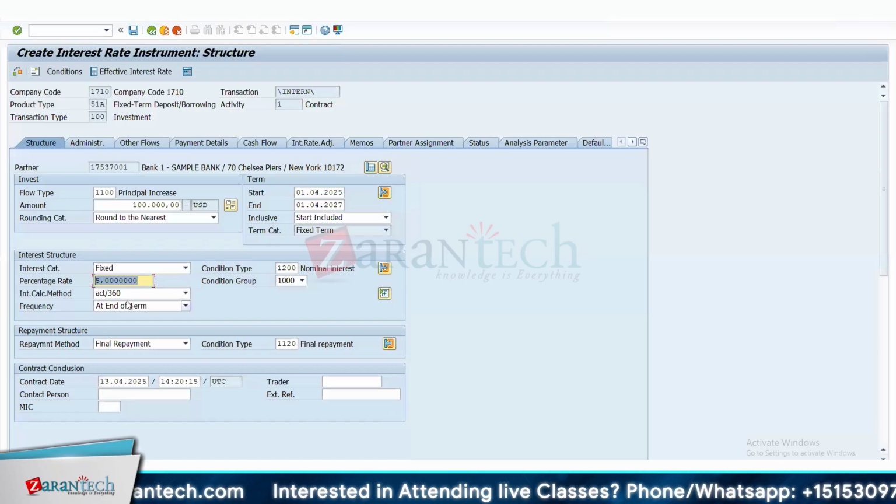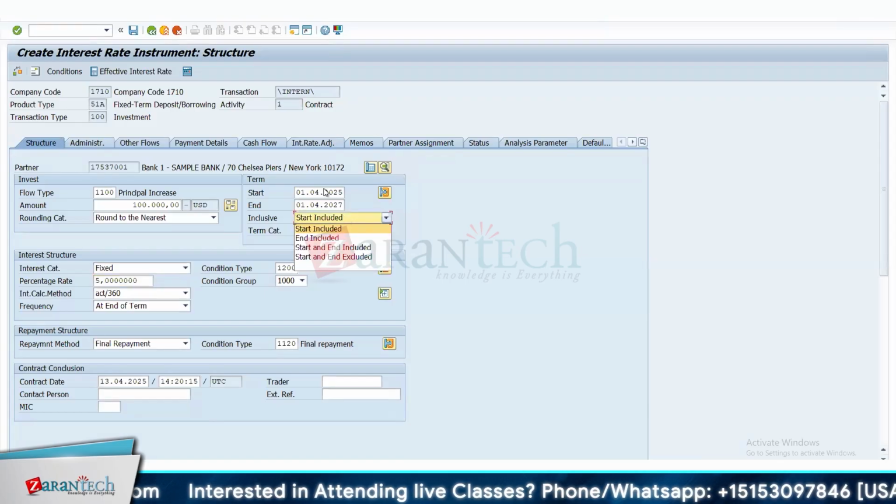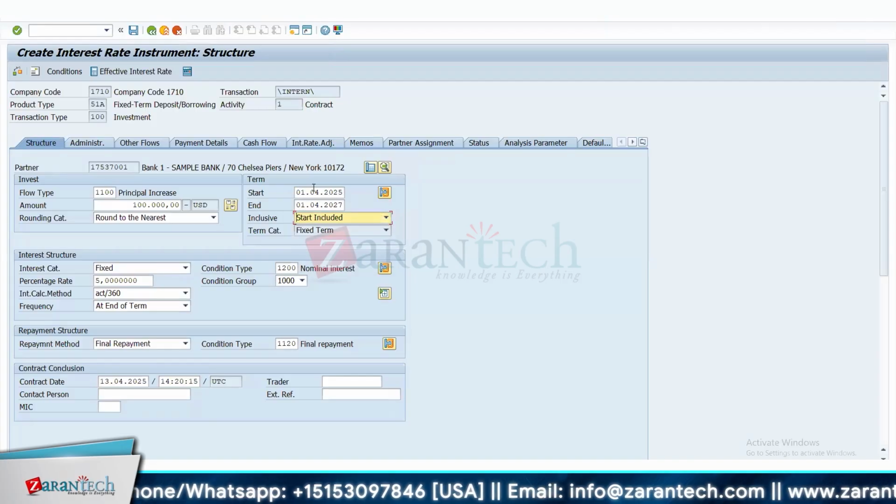What is that inclusive? Start included means? Inclusive means when you're calculating the interest, you're also including the first day. That means it will also calculate the 1st of April day as interest. So probably the concept is that on the first day you are distributing the money, whether the interest should be calculated on the first day or not depends on the bank's terms. They may include and they may not include, because effectively on the first day the transaction is just happening. It may not start accruing the money.